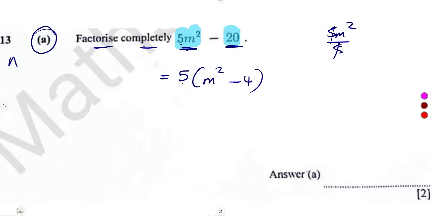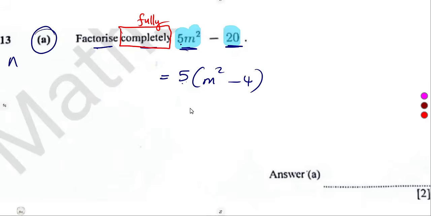But the question is, factorize completely, factorize fully. It's not about putting in brackets as most of us assume factorization is. Wait.